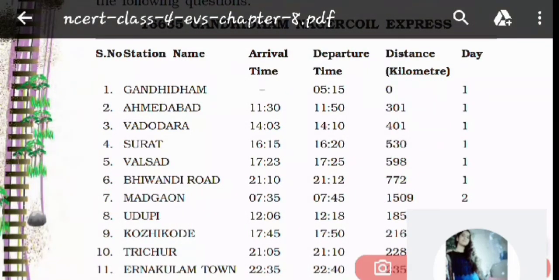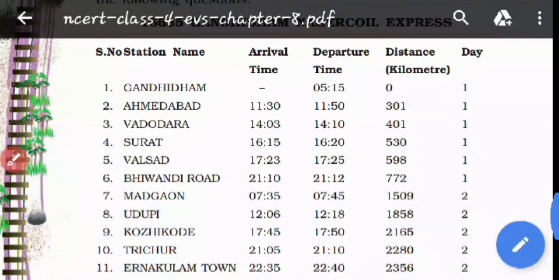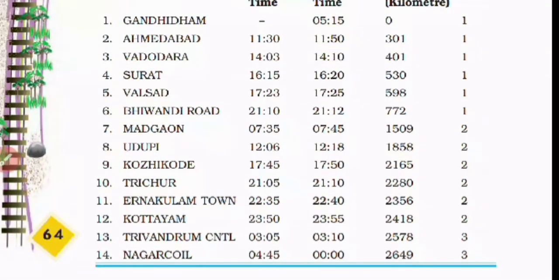Now let us talk about the time concept. At Surat, at what time has the train arrived? Surat कितने बजे train पहुंची? So 15 minutes past 4 o'clock means 15 minutes past 4 p.m. At this time the train arrived in Surat. And this is 16:20, means 20 minutes past 4. This is the time at which the train departed from Surat. And so on. A lot of stations have been given over here from Gandhidham to Nagarcoil station.